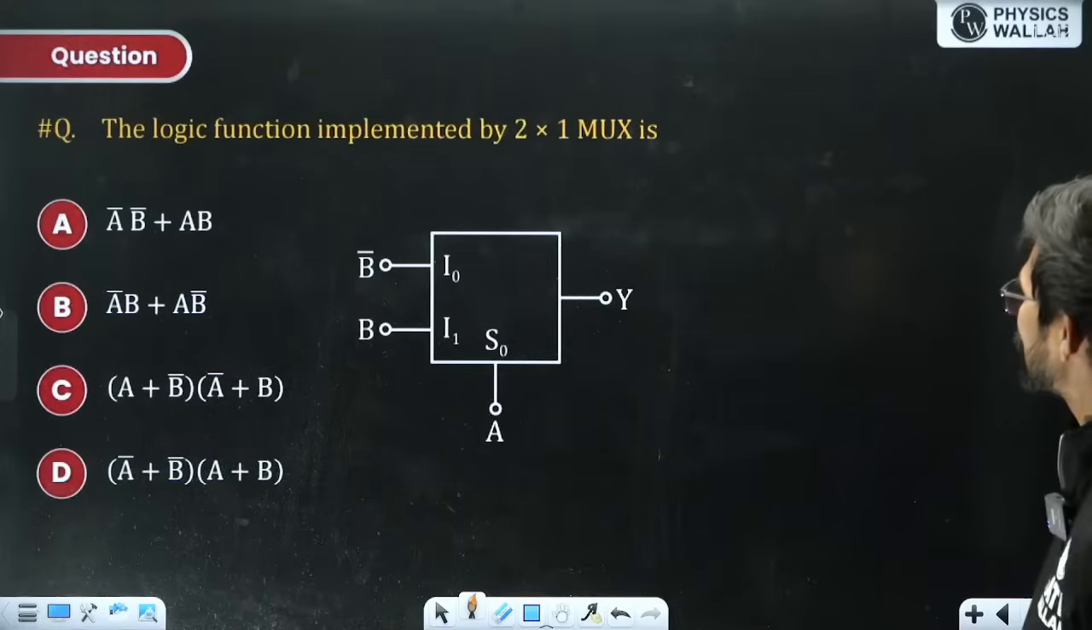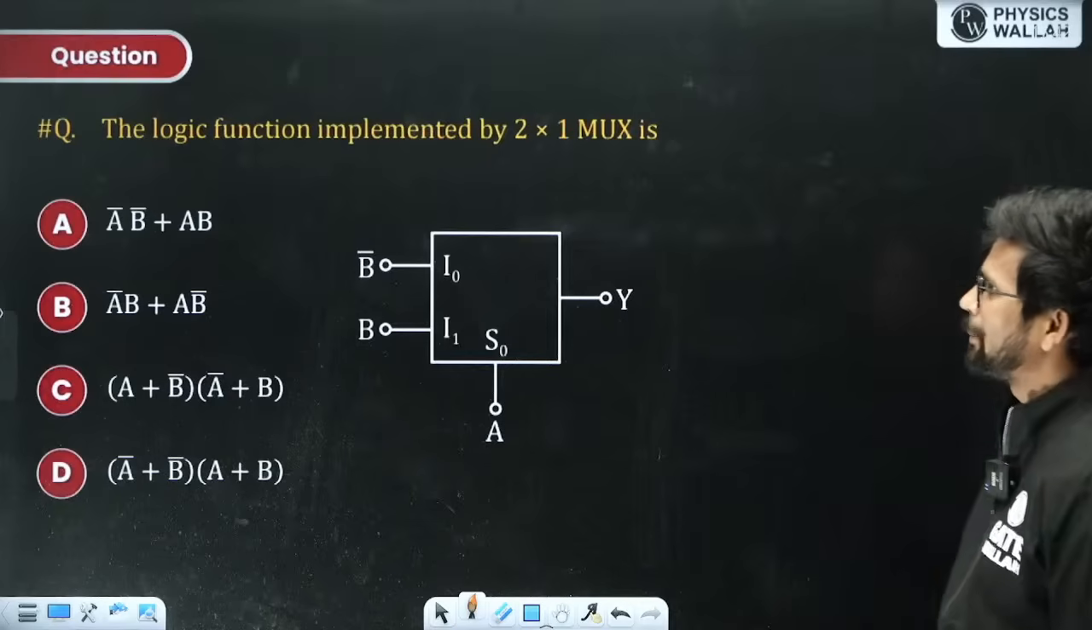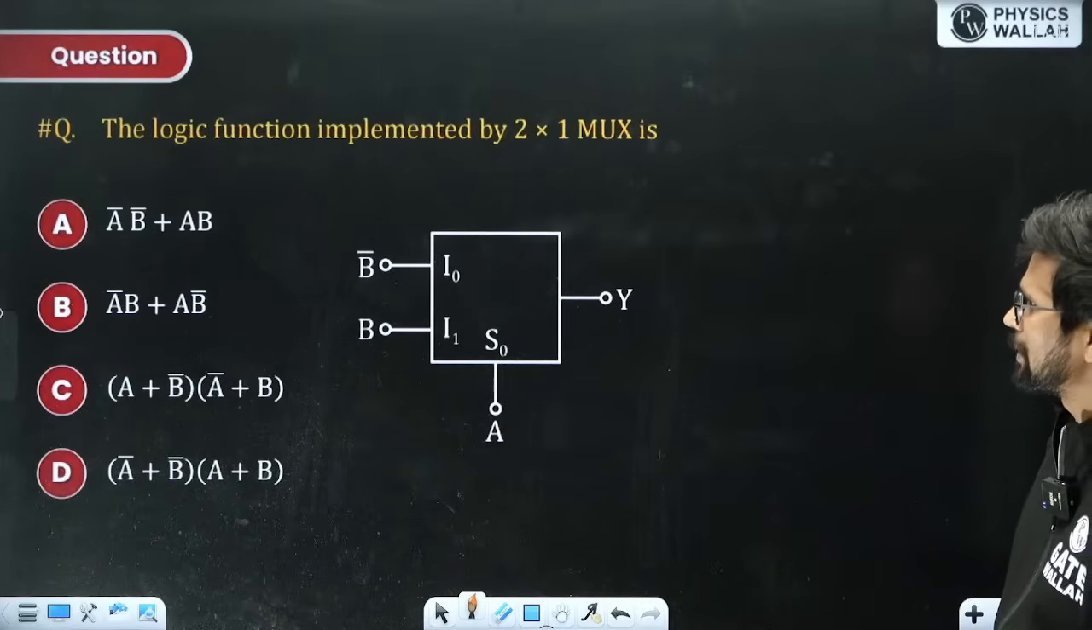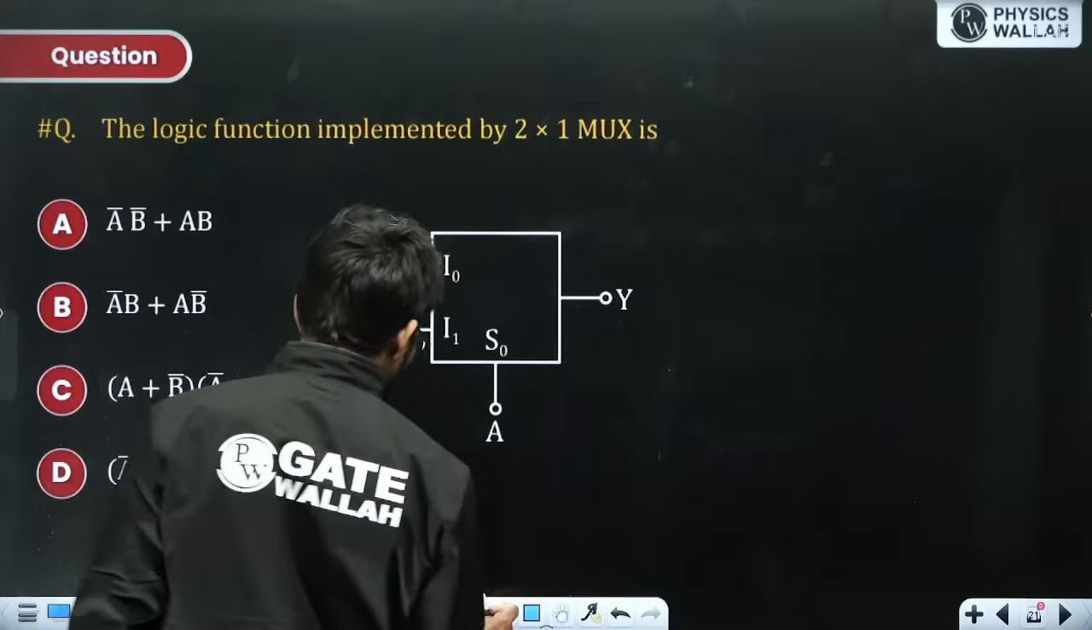The logic function implemented by 2:1 mux is: A bar B bar plus AB, A bar B plus AB bar, A plus B bar. ये भी mux, ये भी वो क्वेश्चन आपका MSQ क्वेश्चन.